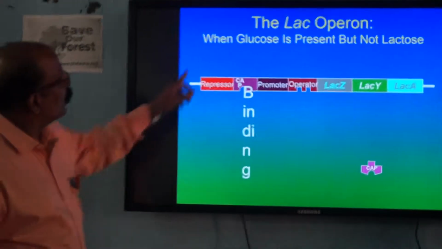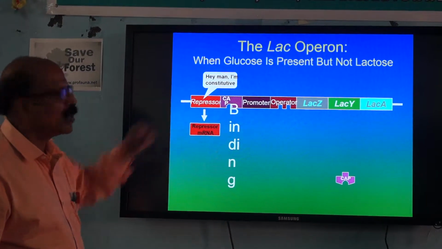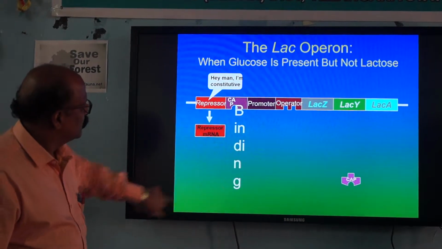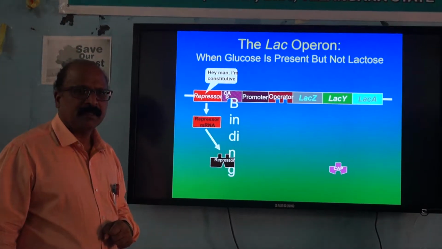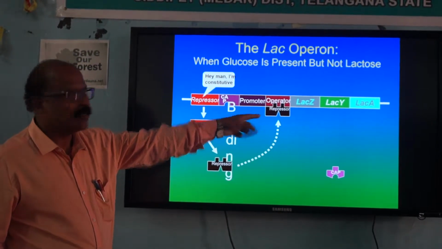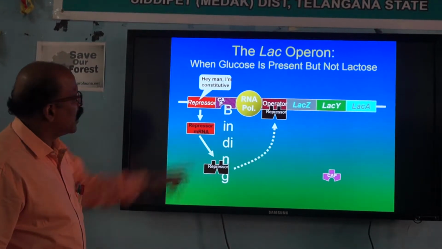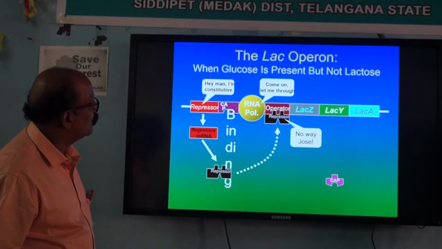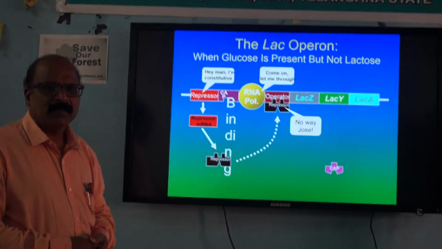Now let us see when glucose is present but not lactose. Let us see how it is happening. The repressor gene is constitutive. Repressor mRNA produces the repressor, and this repressor will go and bind to the operator. It is blocking. The operator gene is blocked now. Now RNA polymerase, let us see. Come on, let me through. No way, because the operator gene is blocked.